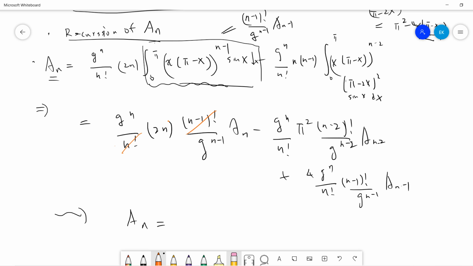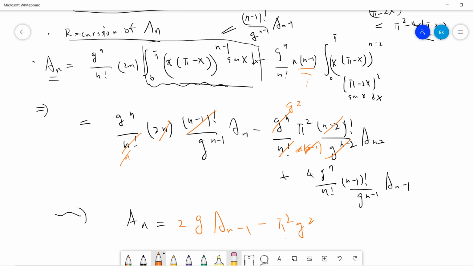It cancels and gives you n. So you get 2q a_(n-1) minus pi squared q squared, because this is q squared, and this term will give you a_(n-2). Sorry, I didn't notice there was another n minus 1 term here, so you cancel this.